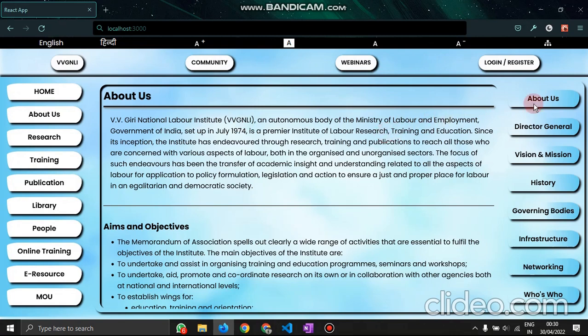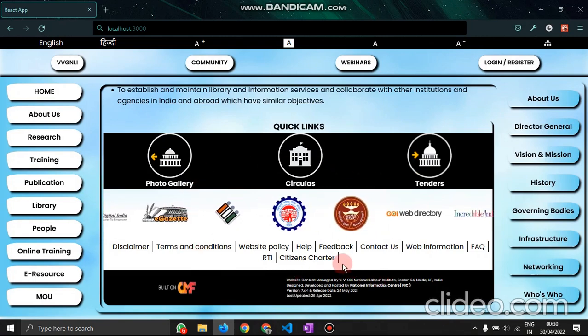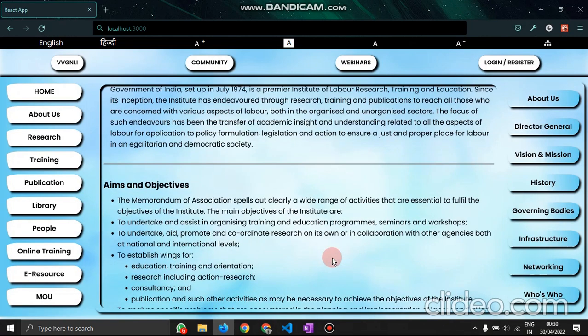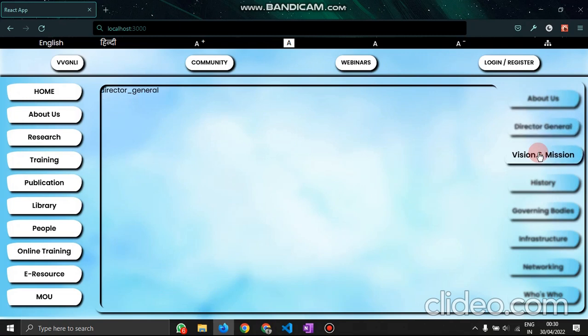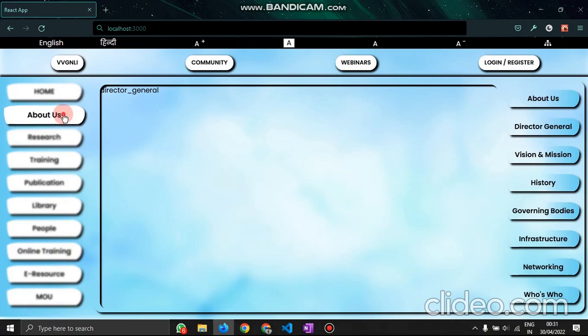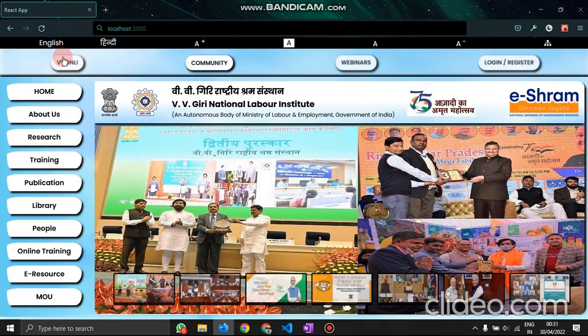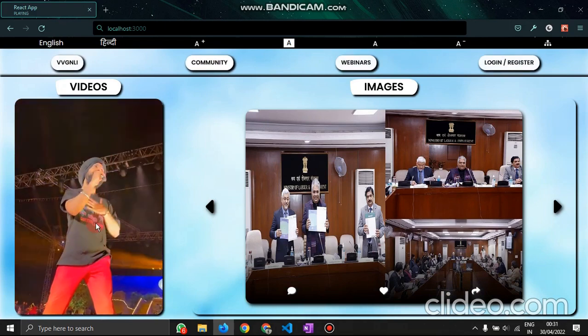You can see here, this is the about us section, and this is the exact same about us section that is there on the VVG Analyze official portal. This section is not completed yet, so we have to make it. But I am saying that there can be sub parts in the home section, and those sub parts will be visible here, right?